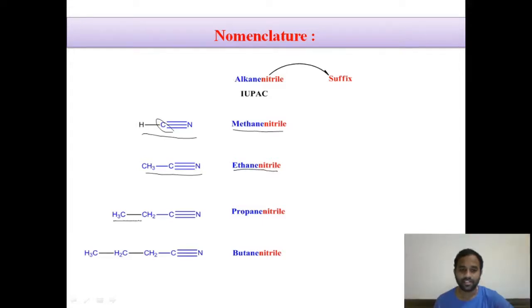The third has three carbon atoms, that is propane nitrile. The fourth has four carbon atoms, its name is butane nitrile, right? According to the IUPAC rules, the general name for alkyl cyanides is alkane nitrile, right?